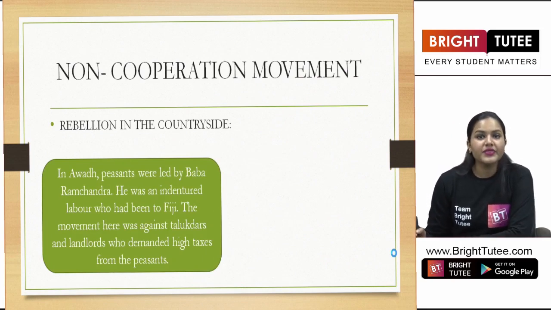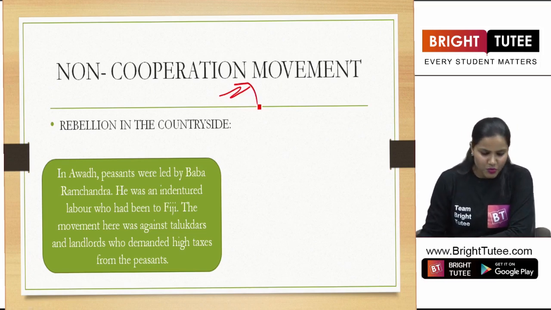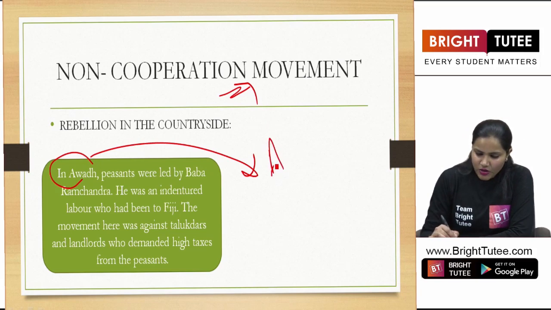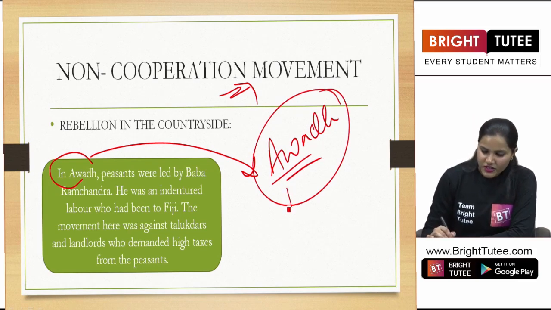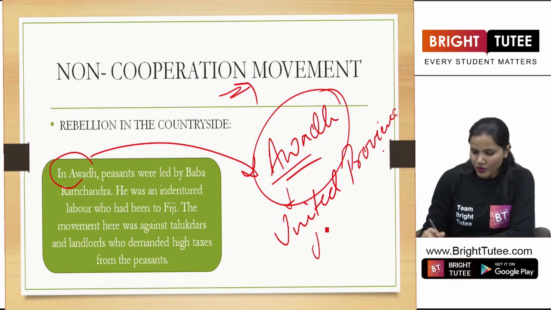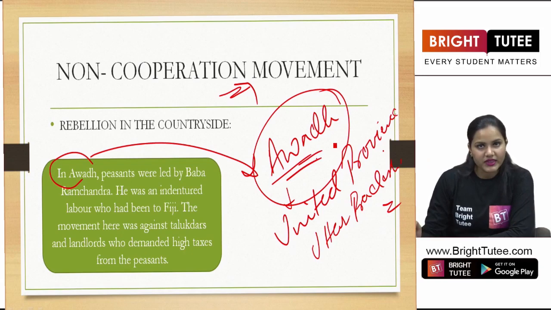Now, talking about the rebellion that happened in the countryside during the non-cooperation movement, here we are going to take the case study of Awadh. Have you heard the term Awadh? It was in the United Provinces region, let's say the present-day region of Uttar Pradesh, right? Along with its adjoining areas. So this was the region of Awadh.